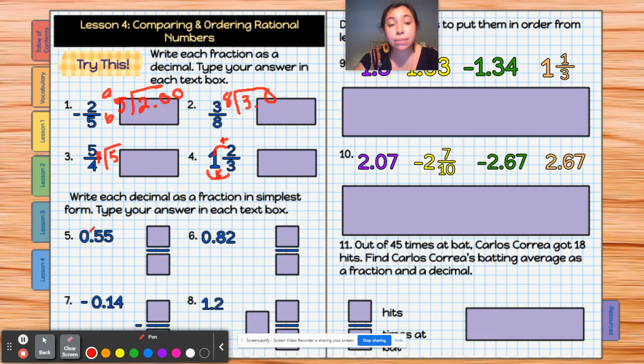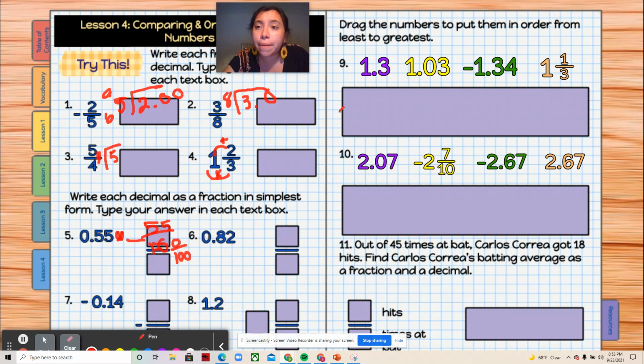To convert the decimal to a fraction, again, 0.55, I have to times, since this is in the hundredths place, blank equals 100. Okay, so that means that 0.55 is going to be 55 over 100, right? Or it could be 1,000ths even if it's 550, right? But again, to the hundredths place. When we go to putting these in order from least to greatest, that's simple.